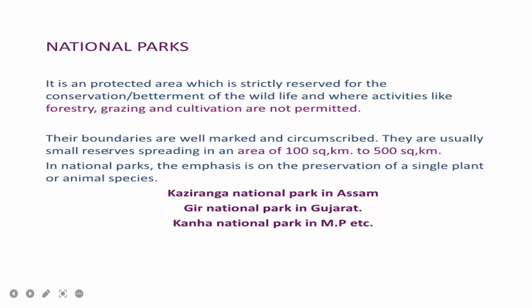They are usually small reserves spreading over an area of 100 to 500 square kilometers, though it may range further. In national parks, the emphasis is on the preservation of a single plant or animal species. Here they mainly concentrate on a particular species. For example, Kaziranga National Park mainly concentrates on one particular animal.